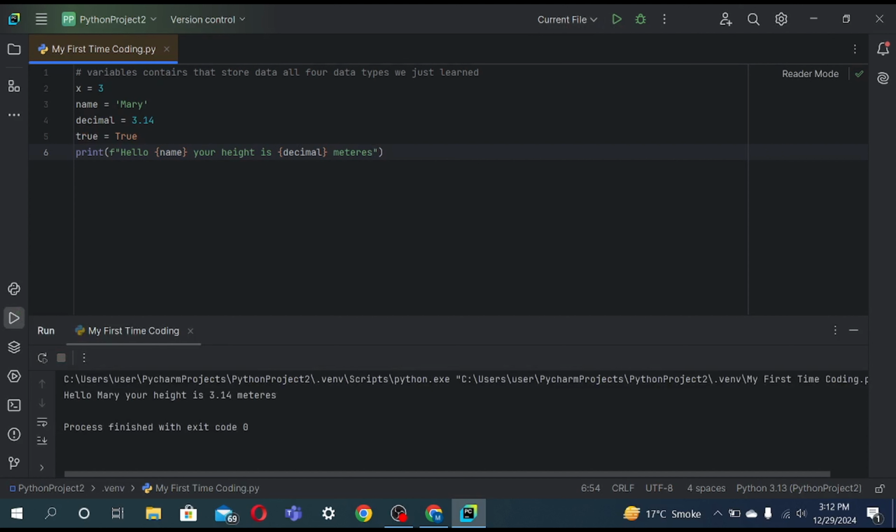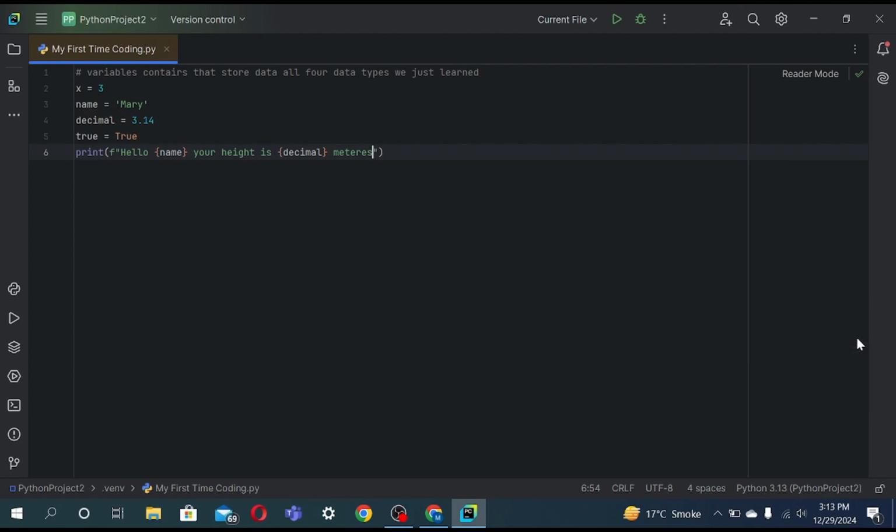Hello Mary, your height is 3.14 meters. Like this, you could add as many variables as you want. But remember, they have to be in these kind of brackets only. And now let's move on to the next thing we have to learn.